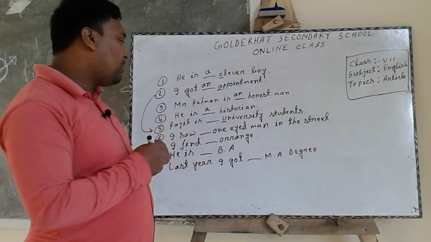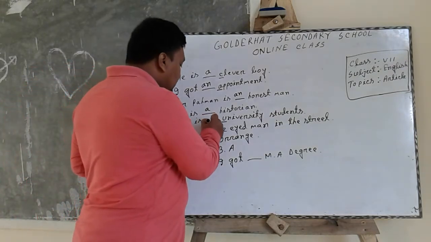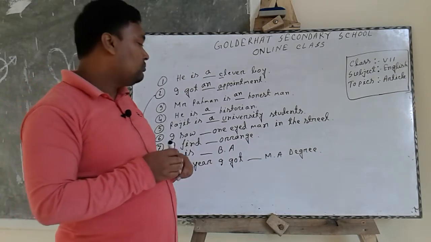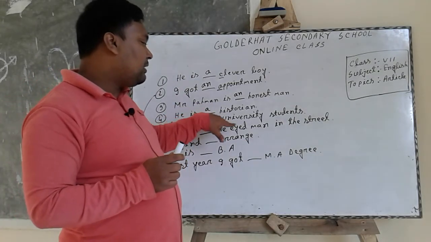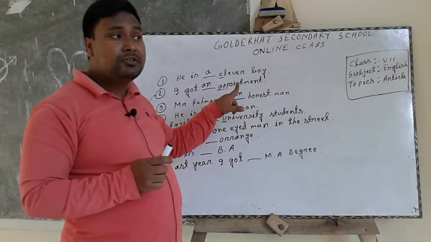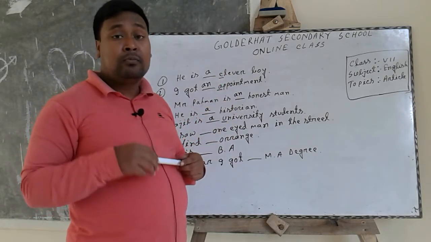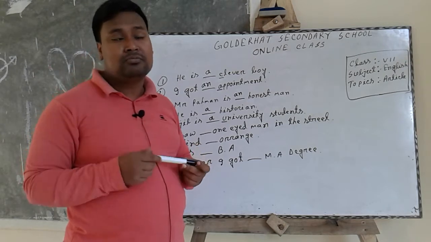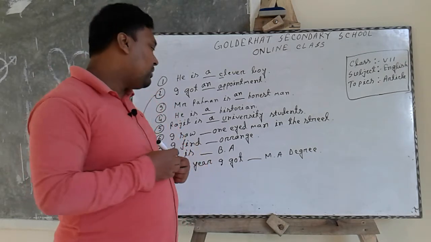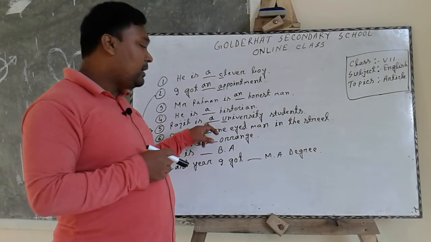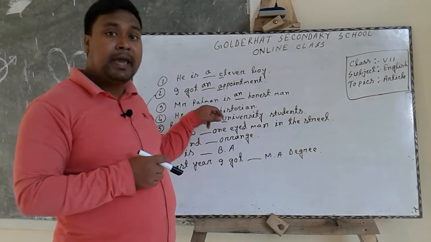But here we have to write a instead of an, because if the first letter of the word is vowel and it is pronounced like U, we have to write a instead of an.